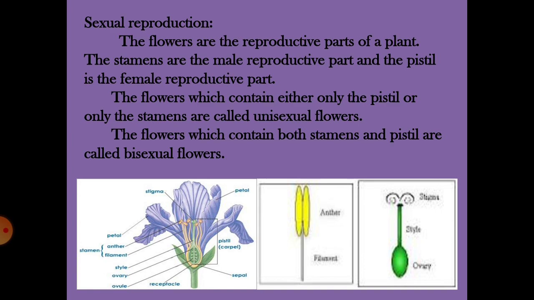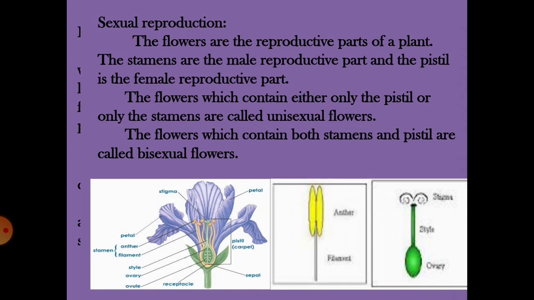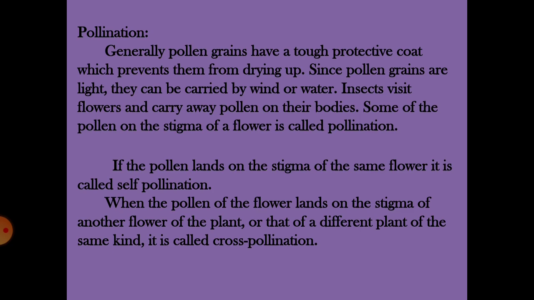Let us move on to know about the pollination event, that is the transfer of pollen grains. How does transfer of pollen grains take place in a flower? Now this pollination is of two types, that is self-pollination and cross-pollination. Before moving on to the types, let me tell you about the pollen grain. The anther consists of small tiny particles called pollen grains. They have a tough protective coat which prevents them from drying up.